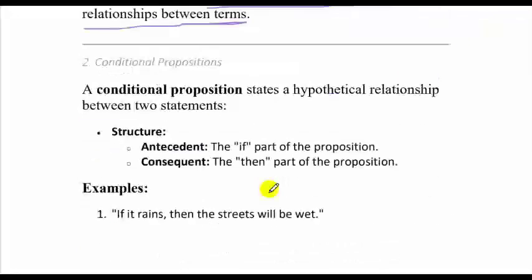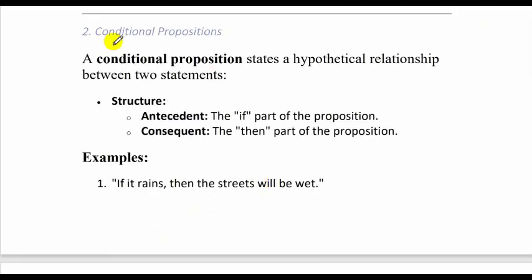Okay, let's move on to the second part, which is the conditional proposition. A conditional proposition states a hypothetical relationship between two statements. What is hypothetical will become clearer when we look at examples. Hypothetical situations are basically those situations which have not occurred, which are thought about.